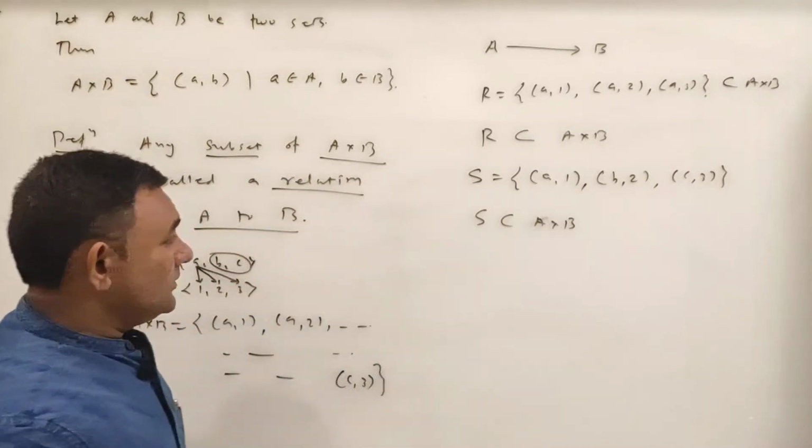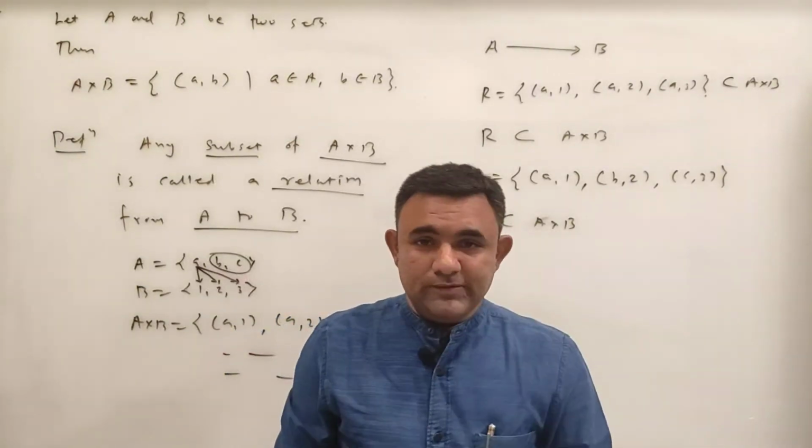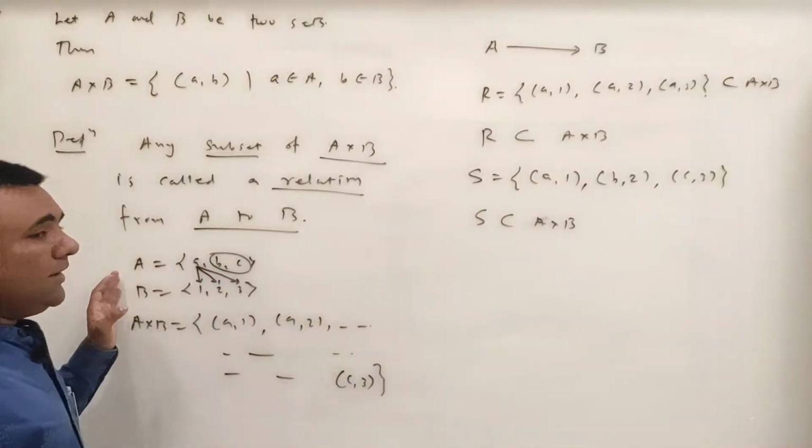So first question: तो हमें कितने रिलेशन मिलेंगे? So how many relations do we get from A to B?